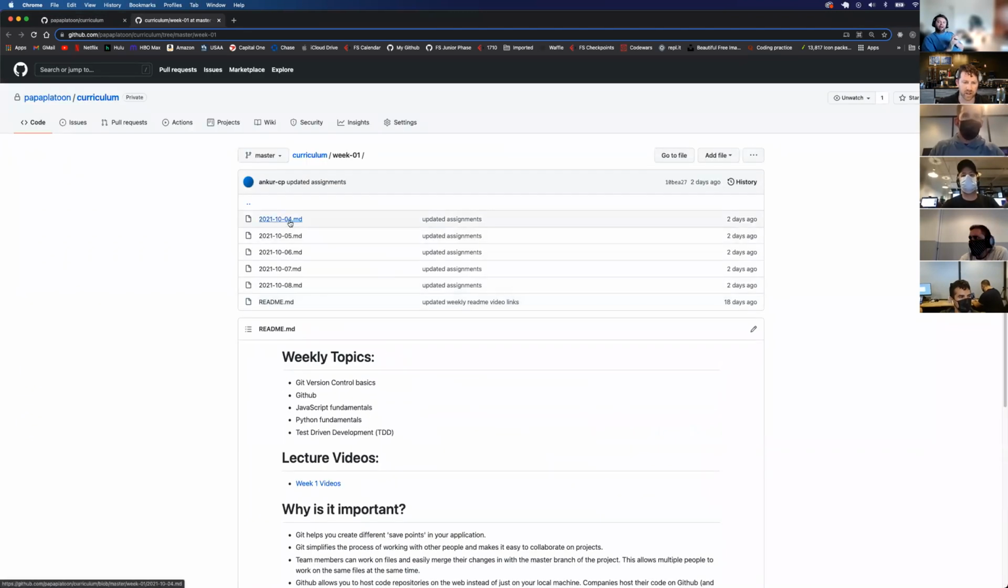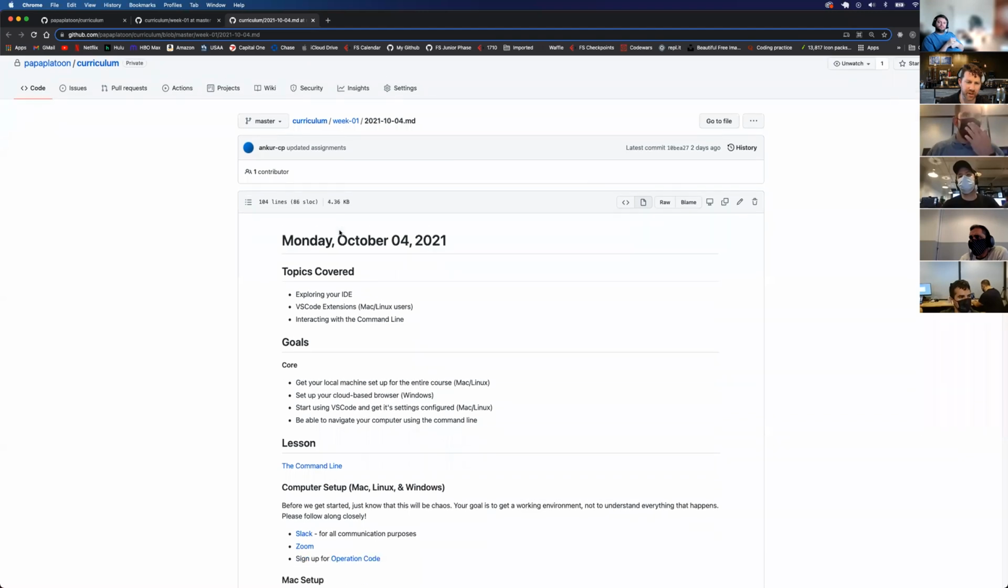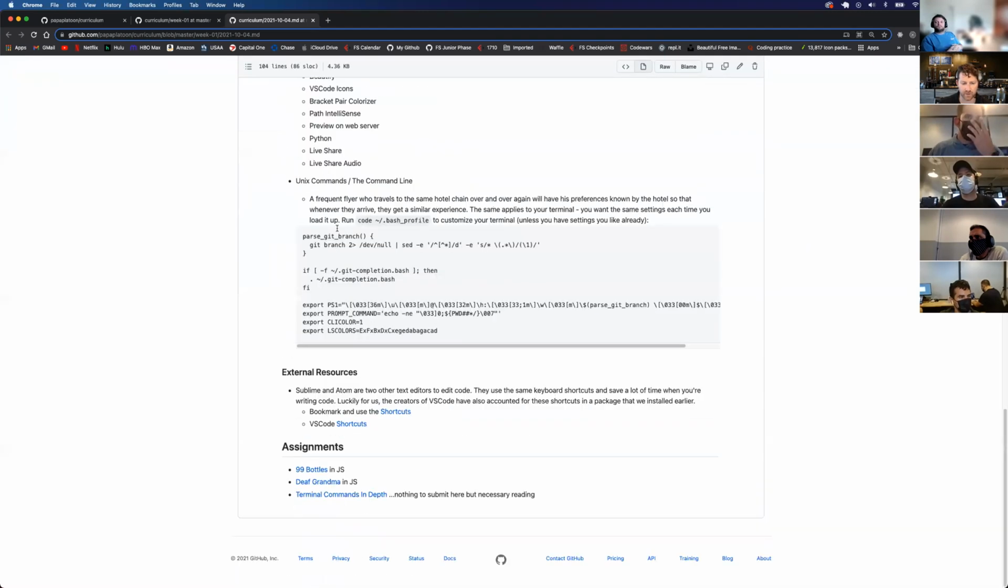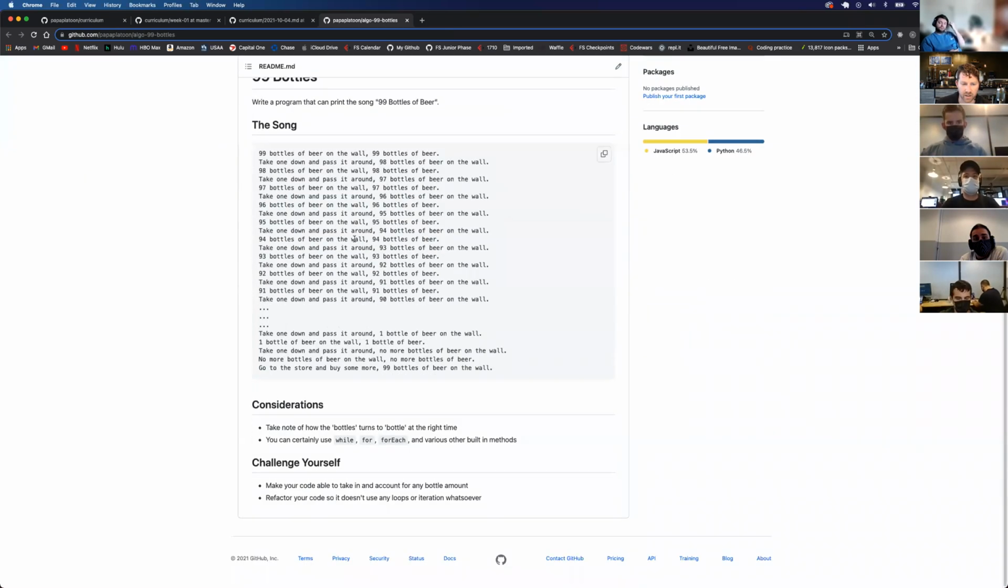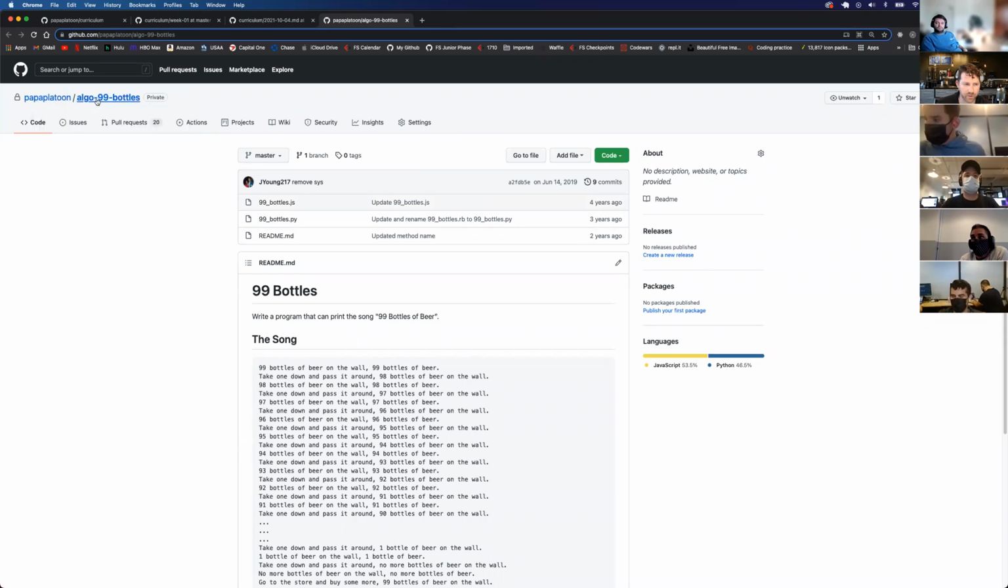So we're going to go to day 1 because that's where the challenges from yesterday reside. And I'm going to scroll all the way down and open up 99 bottles into a new tab. So the first thing I need to do, I'm in Platoon algo 99 bottles, algo because it's an algorithm challenge. And yeah, so we're at Platoon 99 bottles.